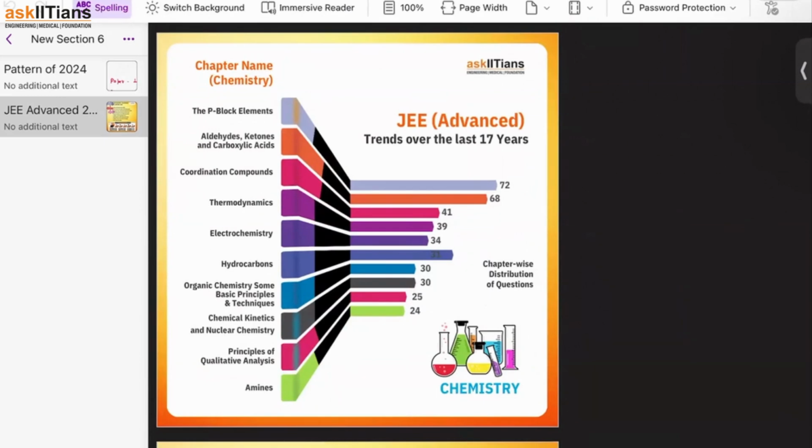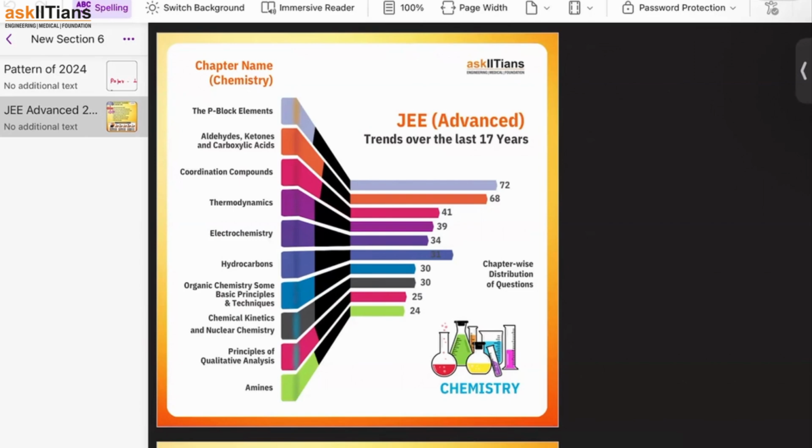Now in chemistry there is a very important understanding which happened in the previous years. Back in 2010 or 12 they used to ask a lot of questions from physical chemistry. But now they have changed their trend over the past 4-5 years. They started asking a lot of questions from organic and inorganic. You will see the first topic, P block elements.